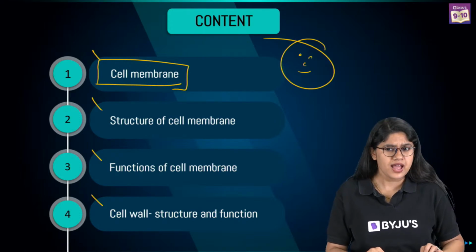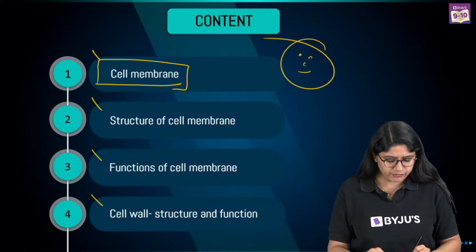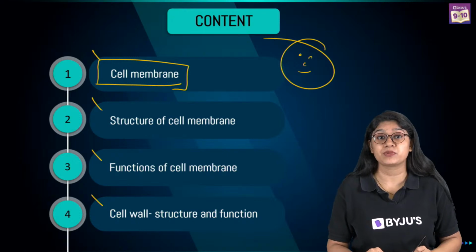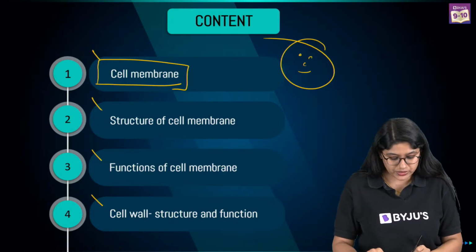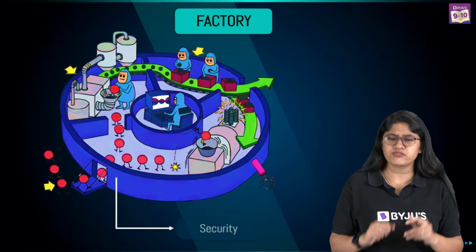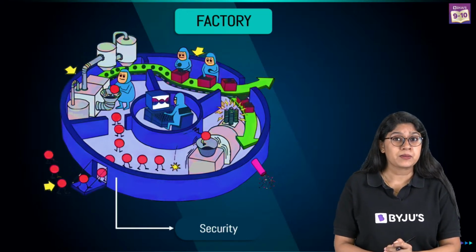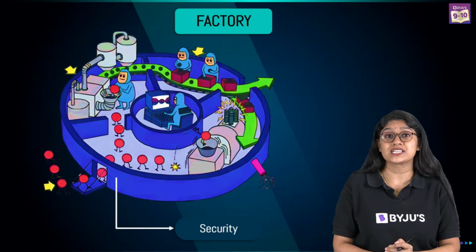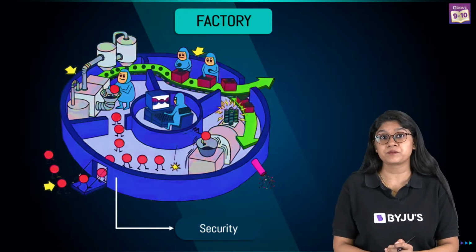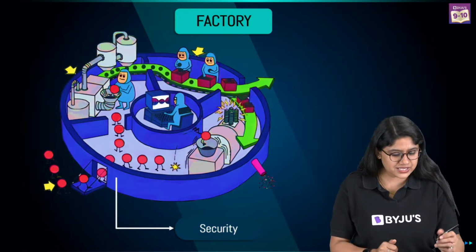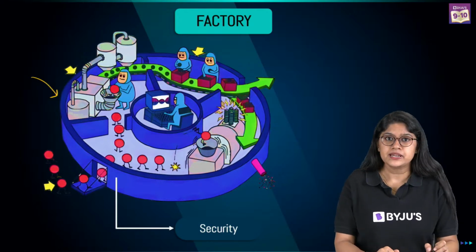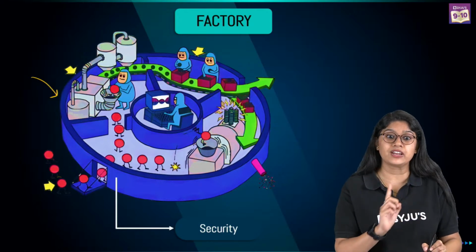Right? Now, if we compare a cell with a factory, can I call the plasma membrane or the cell membrane the security? Yes, do tell me. Right, it's the outer covering, right? It is present in the outer covering.